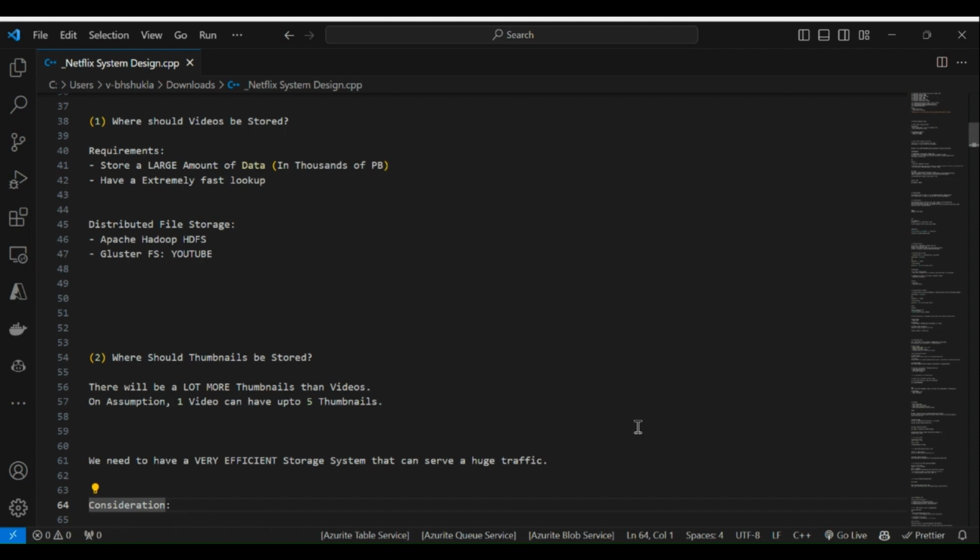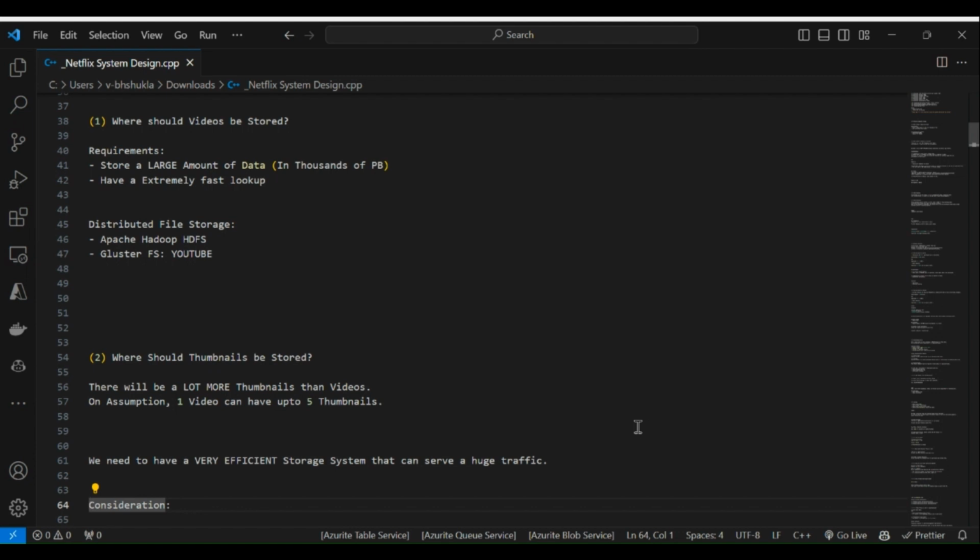Coming to the Netflix system design, everything majorly focuses on video. So we have to keep in mind the question of where this video should be stored. The requirement is to store a large amount of data, in thousands of TB, because this whole app is dedicated to videos only. So there is a lot of storage requirement, and we need extremely fast lookup because the data is very large. After that, the video must be consumed consistently, without buffering or wait time, from the consumer side.